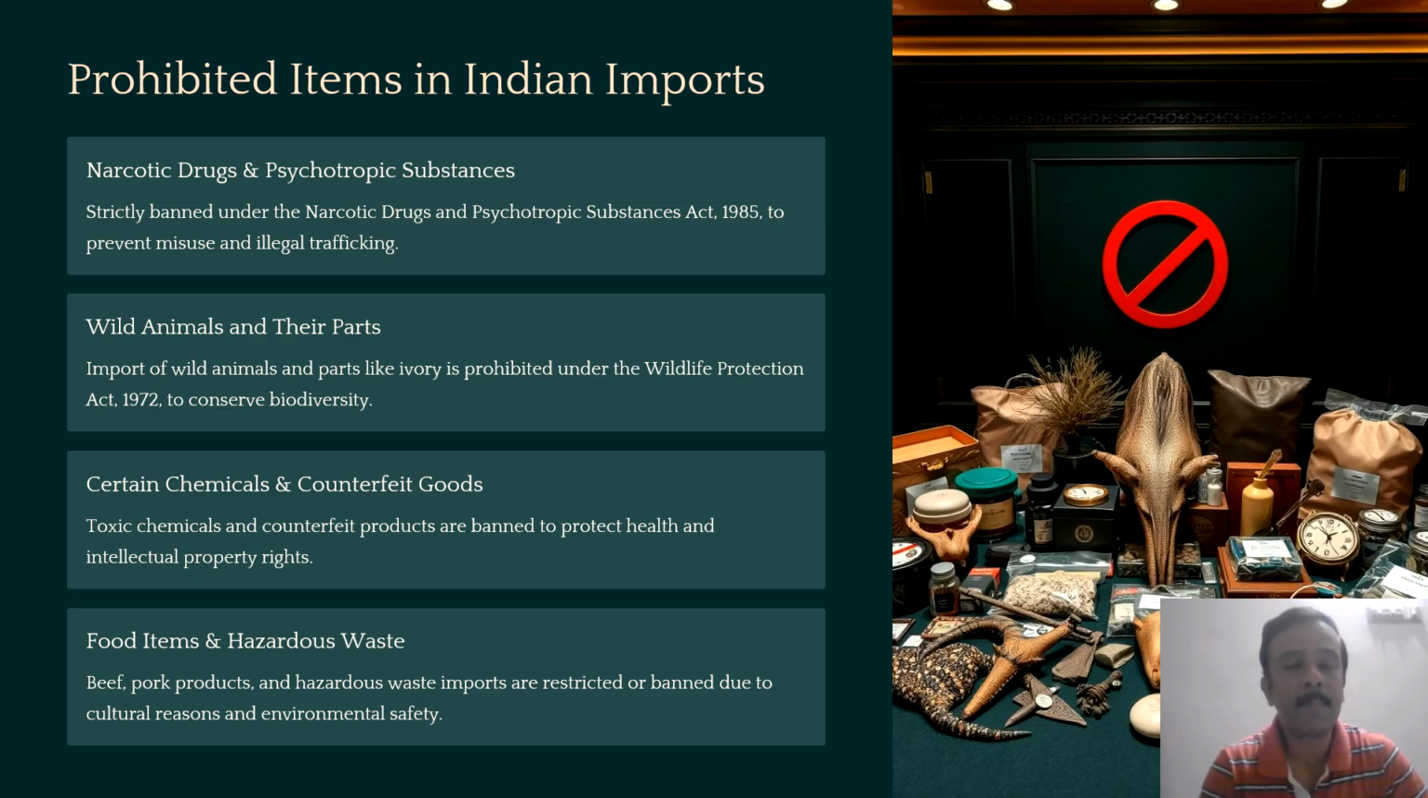Wild animals and their parts are prohibited under the Wildlife Protection Act 1972 to conserve the biodiversity. Toxic chemicals and counterfeit products are banned to protect the health of the people and also to protect the intellectual property rights. Food items and hazardous wastes: items like beef, pork products and hazardous waste imports are completely banned in order to protect the cultural harmony and also to sustain environmental safety.